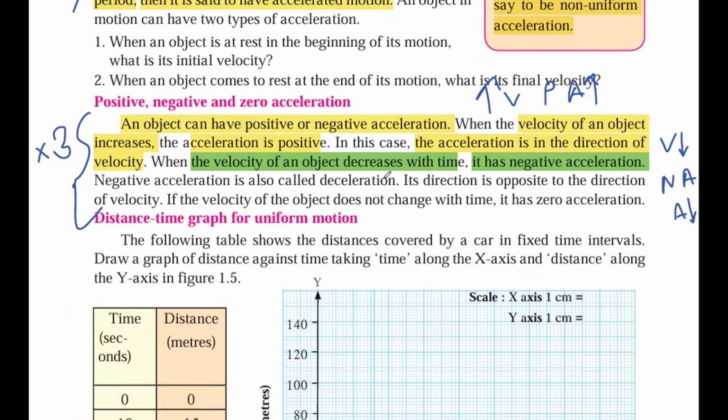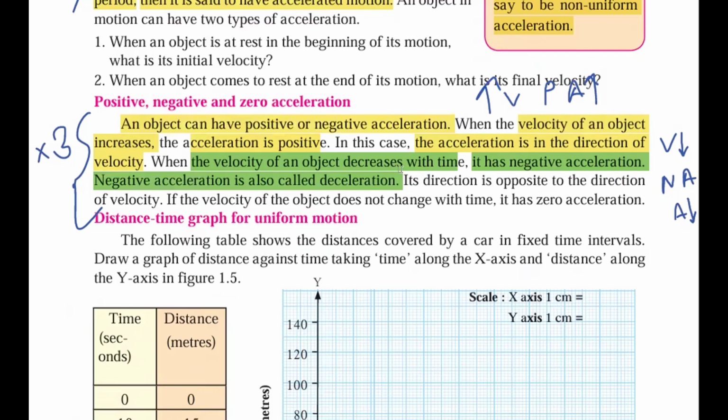I hope it is clear. Negative acceleration is called deceleration. Deceleration means what? Negative acceleration. You don't say it as acceleration, we say it as deceleration. Its direction is opposite to the direction of the velocity.